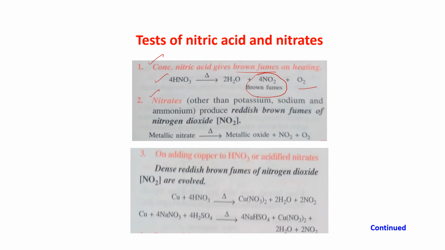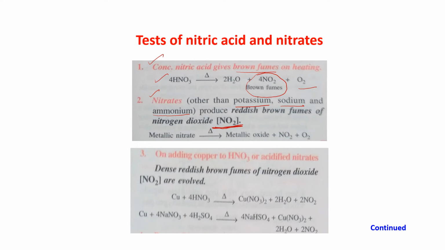Nitrates other than potassium, sodium and ammonium. This is very important. Potassium nitrate, sodium nitrate and ammonium nitrate will not give what? It will not produce NO2, which is reddish brown fumes. Potassium, sodium and ammonium nitrate, on heating, will not decompose to give you NO2. I'll come to that.